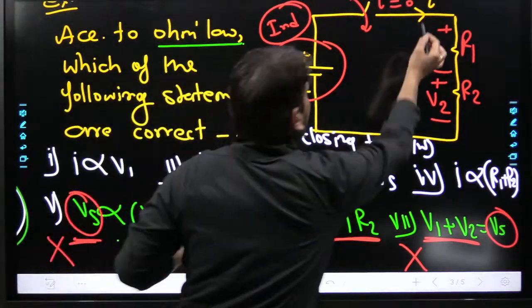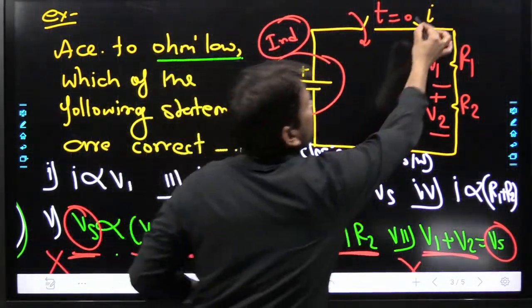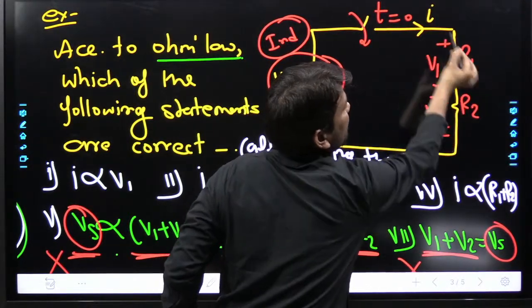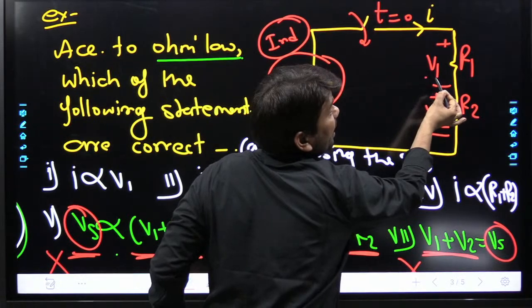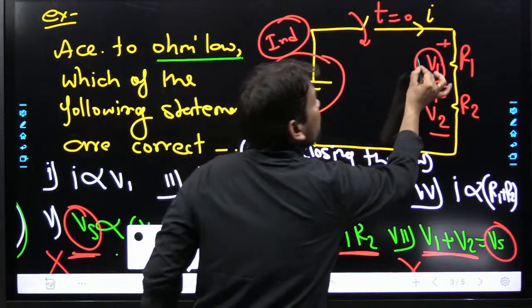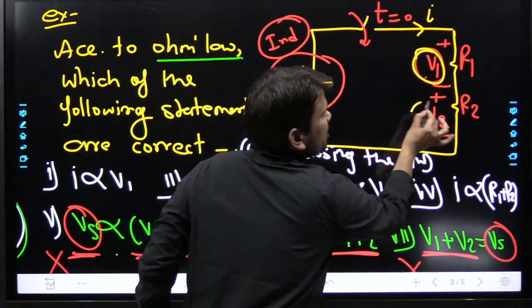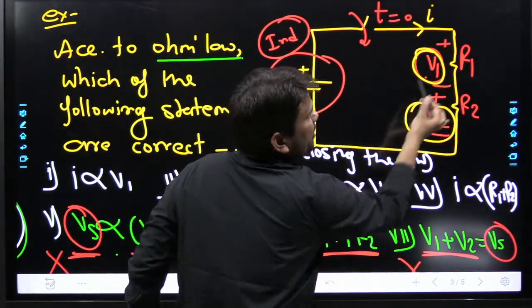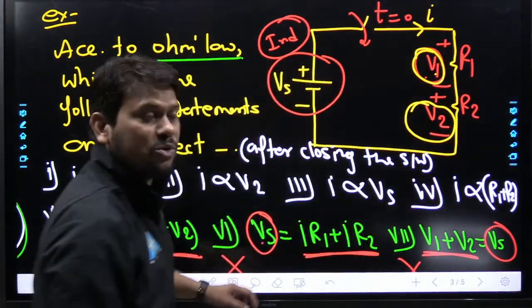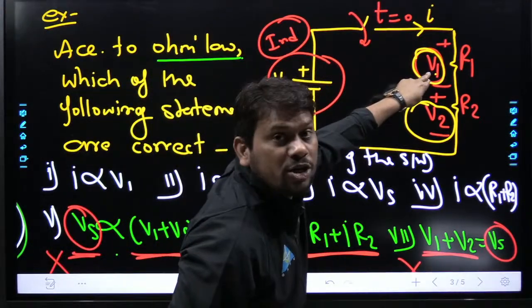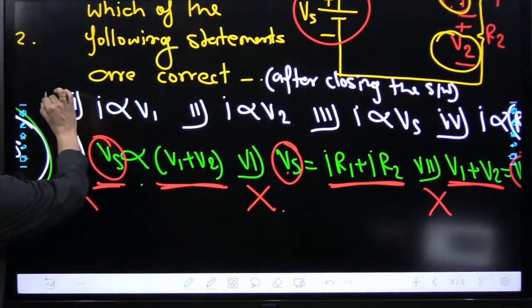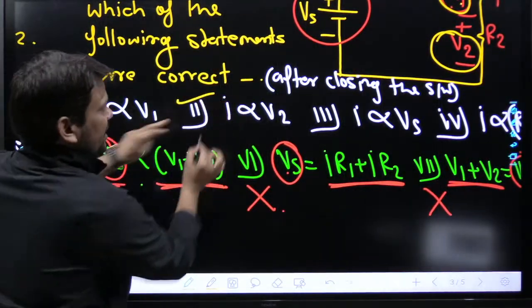See, this current I is there. Now some R1 is there. When this I is multiplied with this, V1 will develop. So this V1 is not an independent quantity, and this V2 is not independent. V1 is nothing but I into R1, V2 is nothing but I into R2. So definitely I is proportional to V1 and I is proportional to V2. So according to Ohm's law, the first is correct, the second is correct.